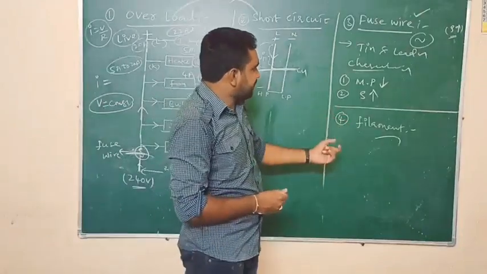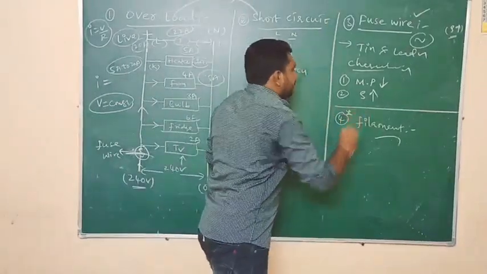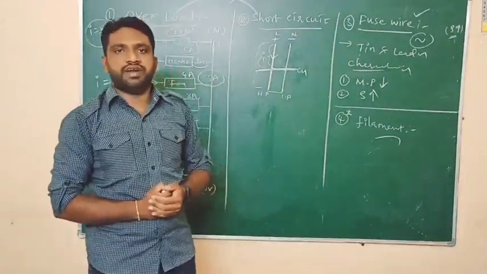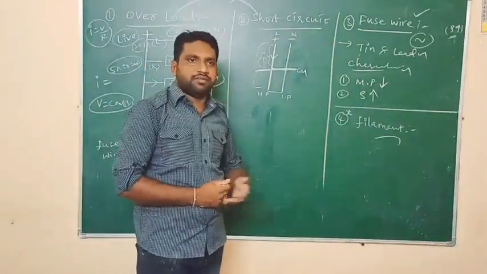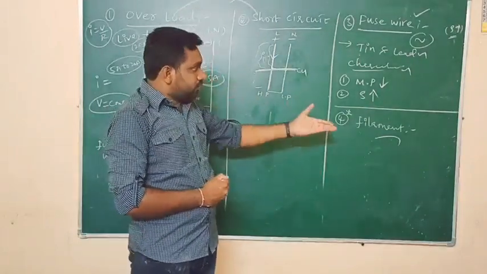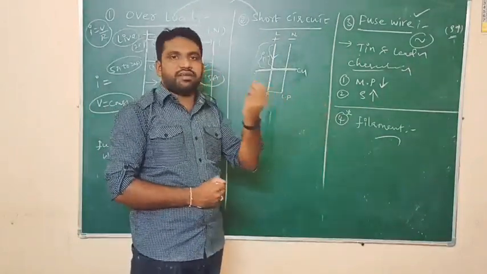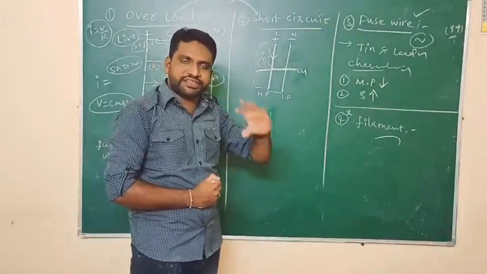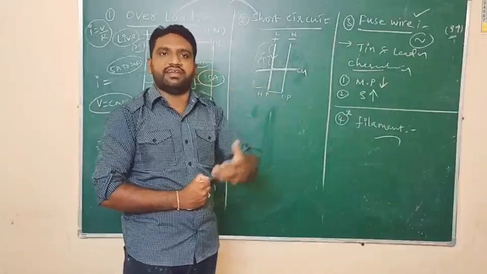And next, the last topic is filament. Where will we observe the filament? We will observe the filament in the electric bulb, the Edison bulb. You know that bulb very well. Basically, an electric bulb converts electric energy into heat energy. Here, the filament is a thin coil inside the electric bulb. It converts electric energy into heat energy and light energy.